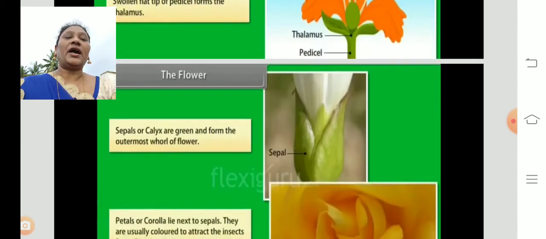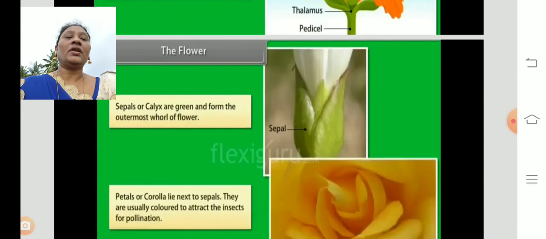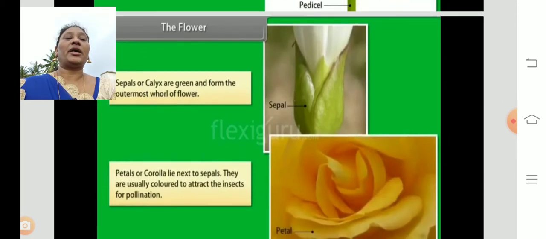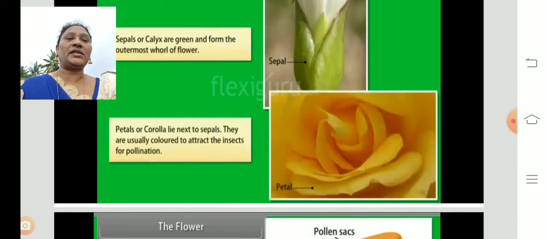The flower consists of sepals. The green parts are called sepals. The sepals provide protection when the flower is in the bud condition. All the sepals together form the calyx. Then come the petals, in different colors.